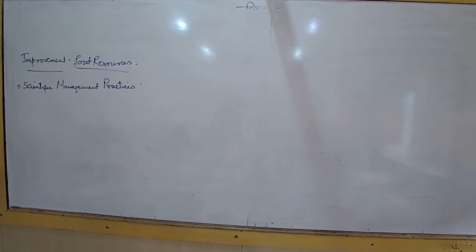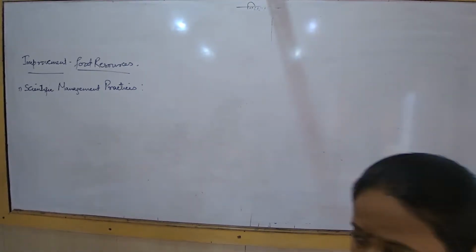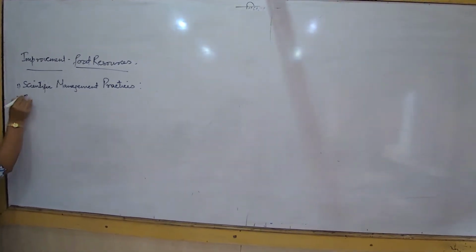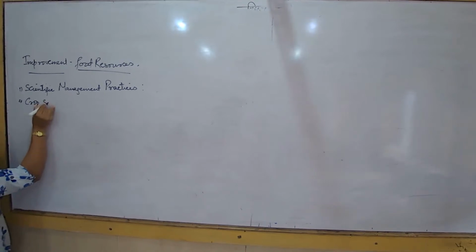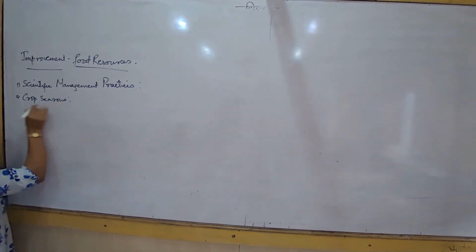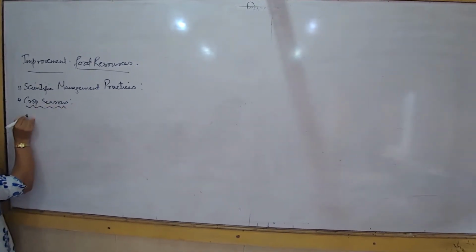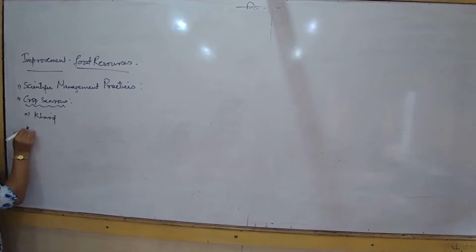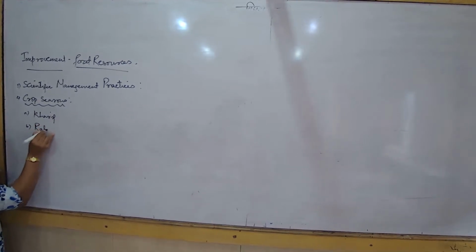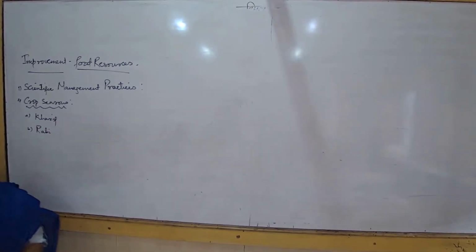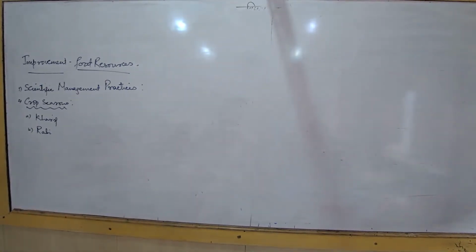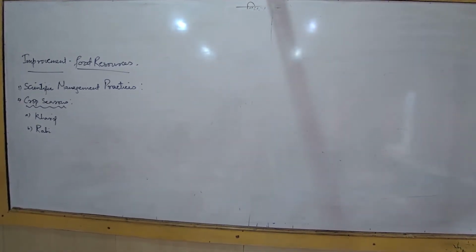Now we talk about the crop seasons. What are the different types of crop seasons? Crop seasons, as we understand, the next important concept. So which are the crop seasons we come across? There are two types of crop season. One is known as the Kharif crops and the other is known as the Rabi crops. So here, when we are talking about the concept of Rabi and Kharif, we are only talking about the two major concepts. What are some of the major seasons to grow different types of crops?